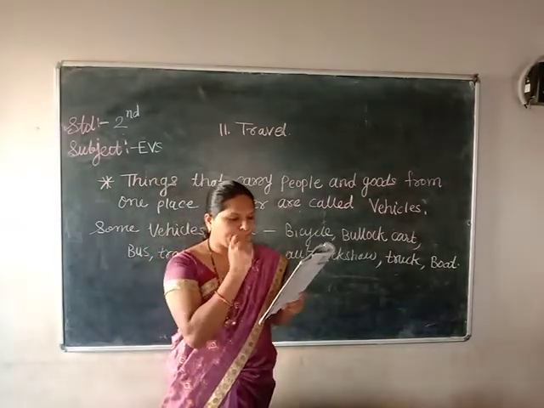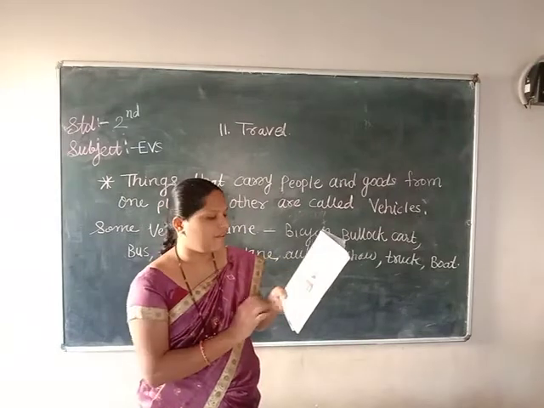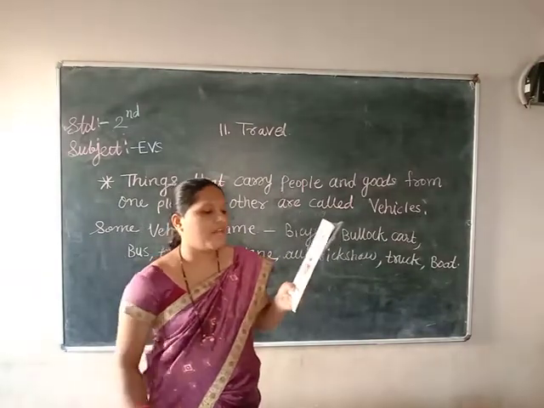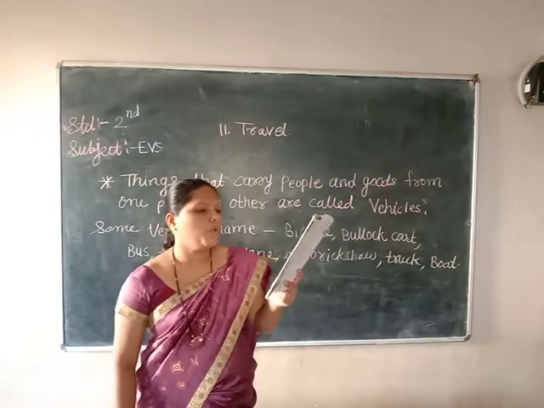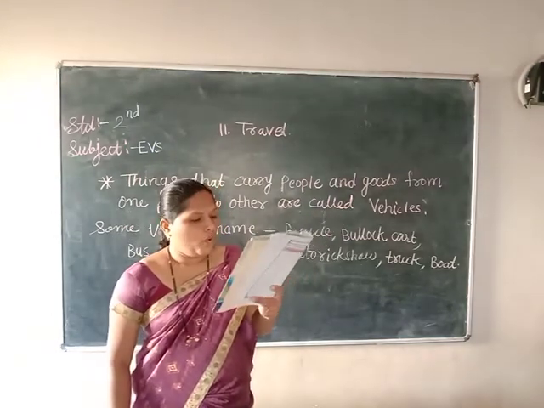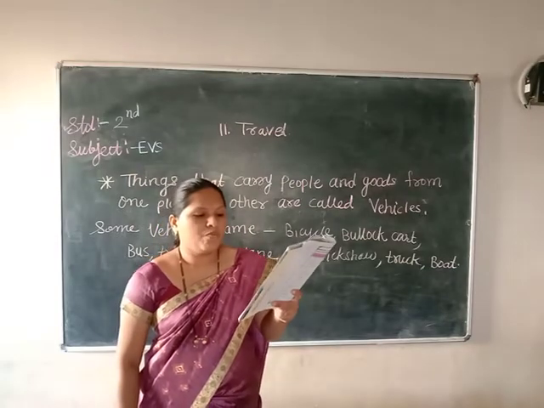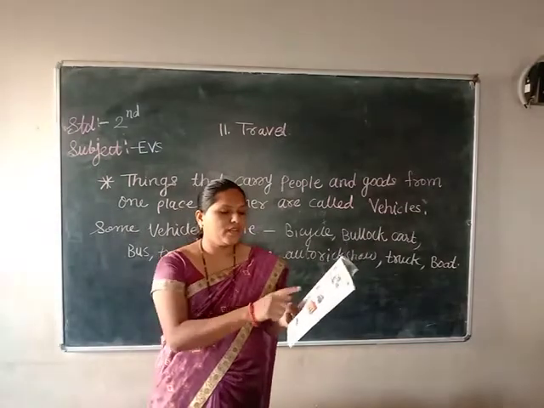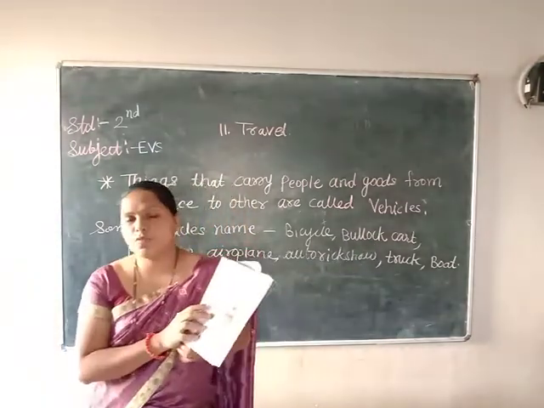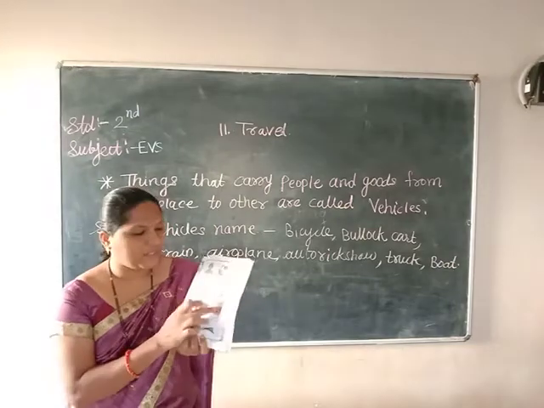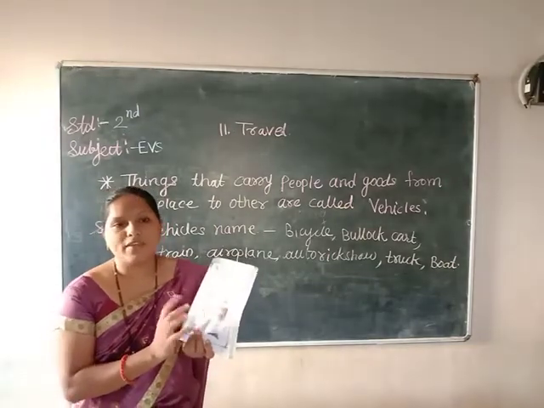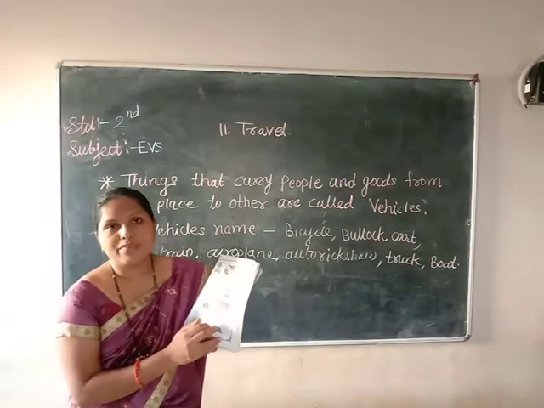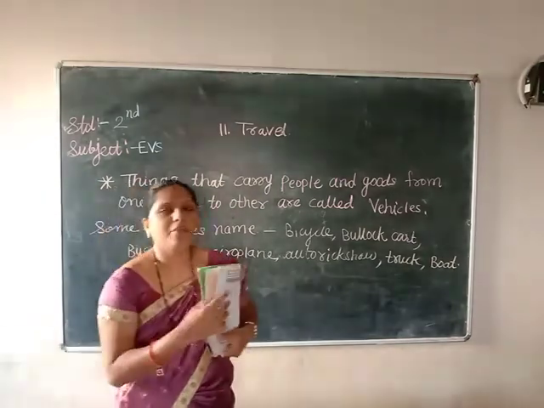Okay. Next picture, a girl and a house are shown here. Which vehicle is better for Harini? Her name is Harini. To go to her grandmother's house from Shimoga to Tumakuru, put a right mark against the correct answer. Harini lives in Shimoga and she wants to go to her grandmother's house, which is in Tumakuru. So which vehicle will she use? Auto rickshaw or train? She will use the train. Make a right mark. Keep it in mind, children.